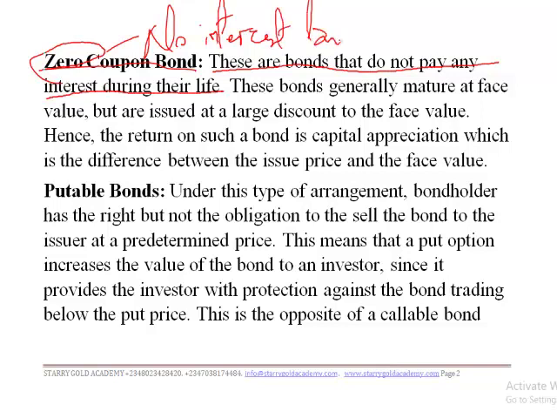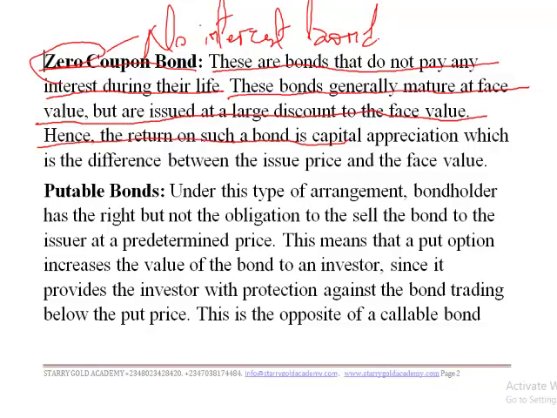These bonds generally mature at face value, but they are issued at a large discount to the face value.